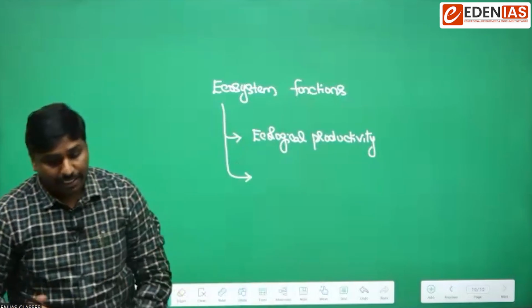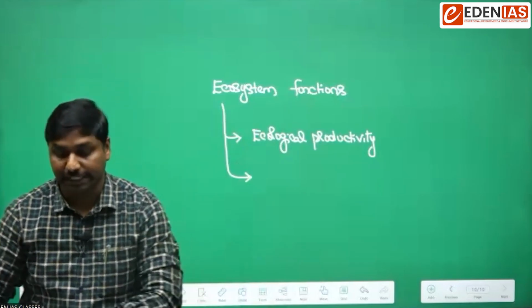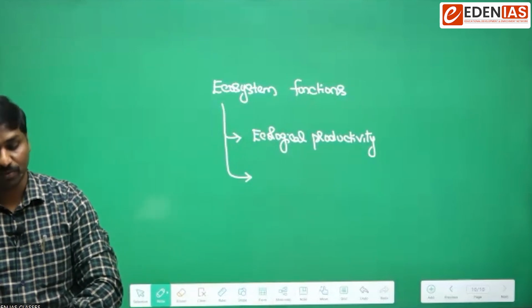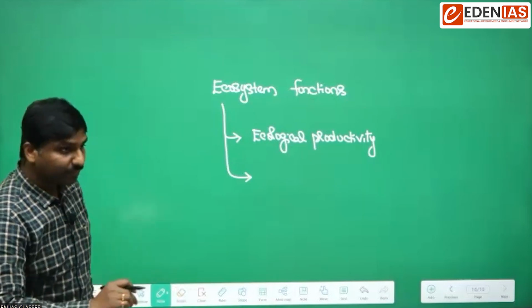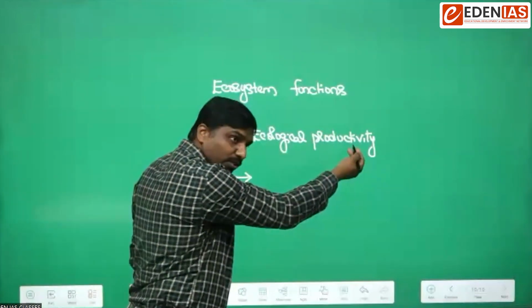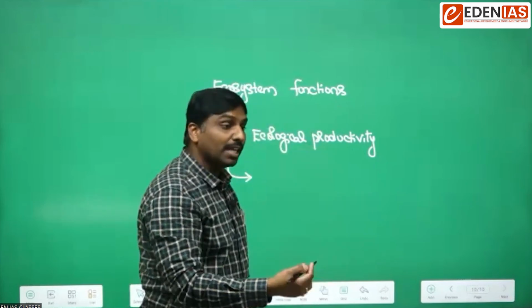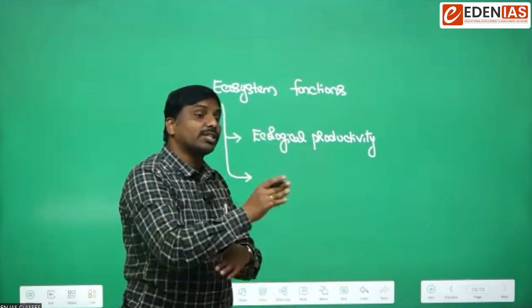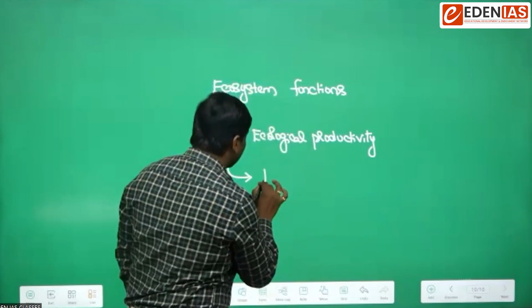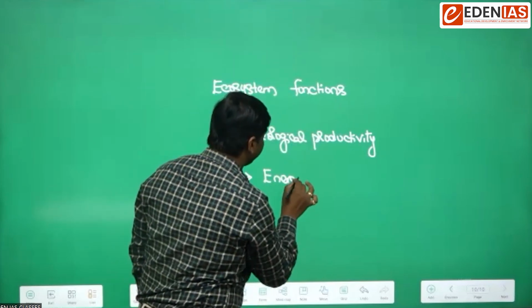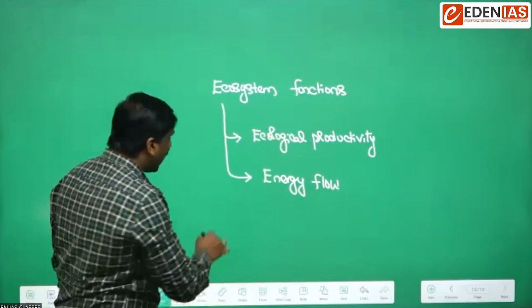So the first and foremost important thing is ecological productivity. And then the second important function that we can think of from the perspective of the ecosystem. What are the other functions? Can you say any other thing? Now energy is produced. This energy would be transferred from one trophic level to other trophic levels. That process of transfer of energy from one trophic level to successive trophic levels is nothing but energy flow.